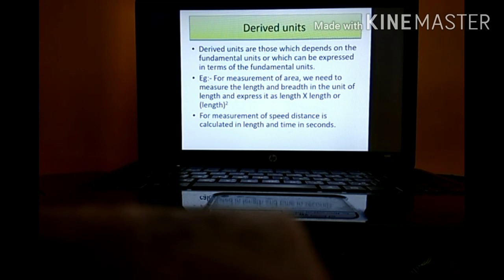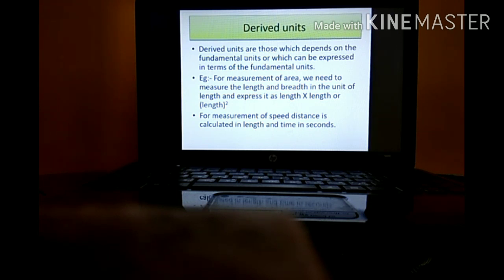Take for example, if we want to measure the area of a rectangle, what is the formula for the area of a rectangle? That is length into breadth. Length will measure the object's size in terms of meter, and breadth will also measure the object's size in terms of meter. So it is meter square. So derived means we are relying on other fundamental units for its measurement.